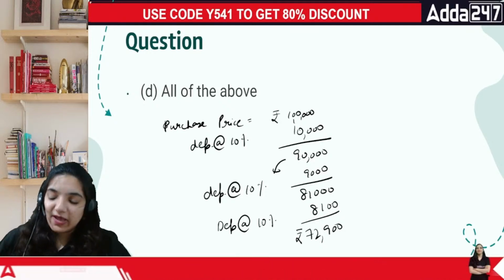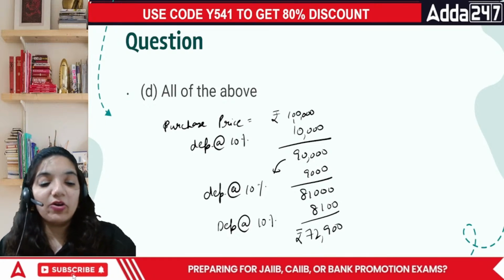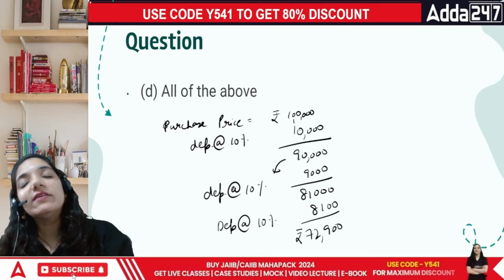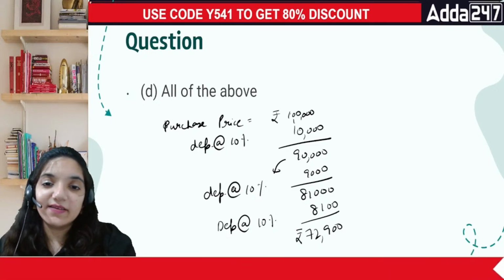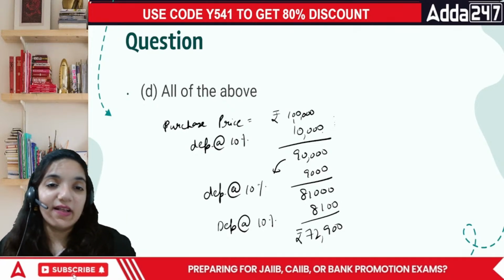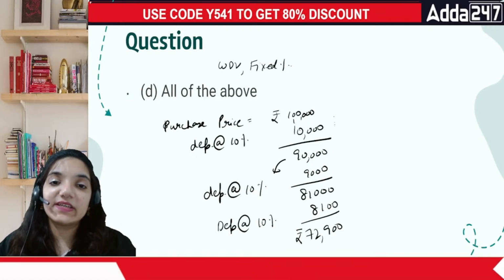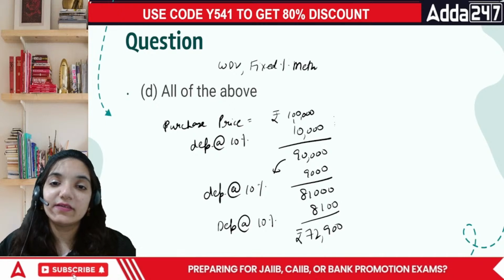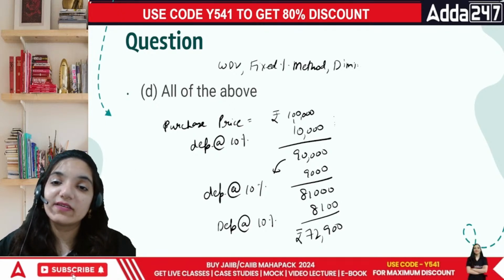Under WDV, what happens is you record everything in the books of accounts. In what format? You record the decline in the value of the asset in a certain manner, that is in the reducing balance, or that is a fixed percentage is there. That is why WDV method is also called fixed percentage method, and it is also called diminishing value method, because the value of your asset keeps on declining.